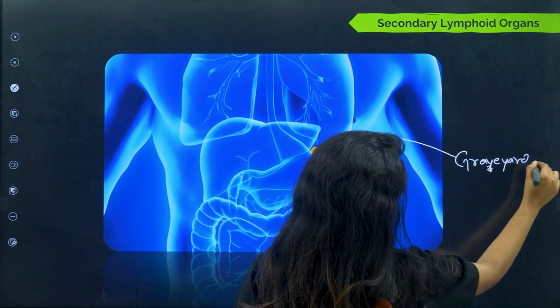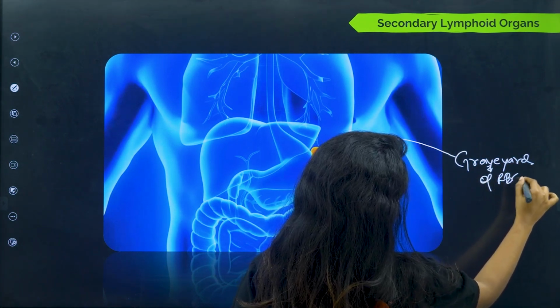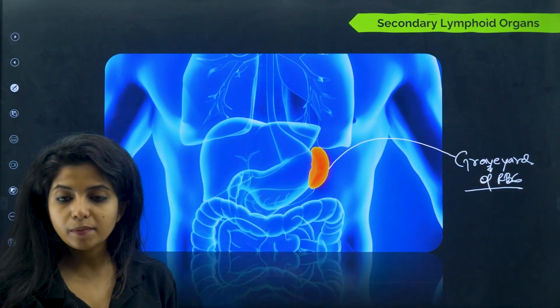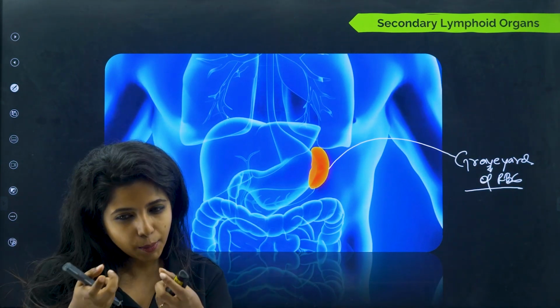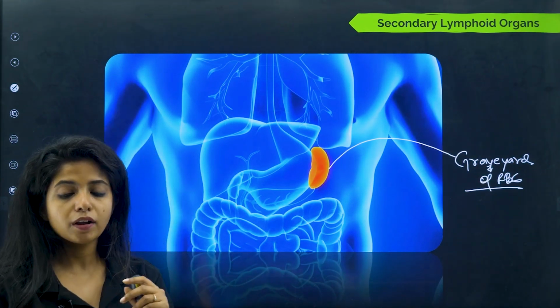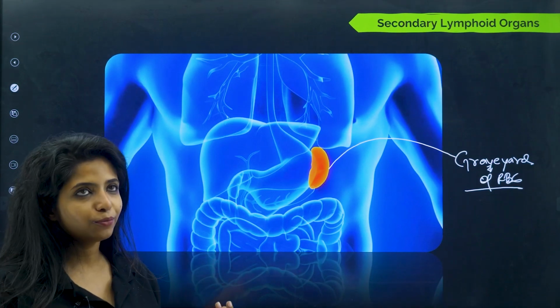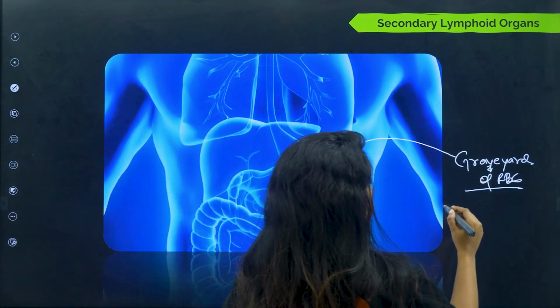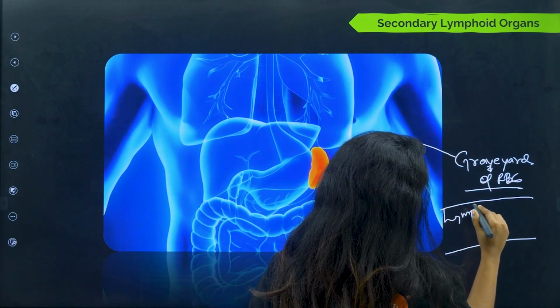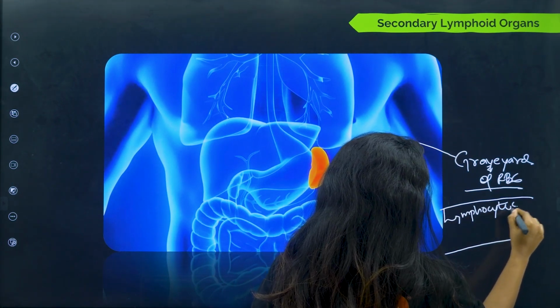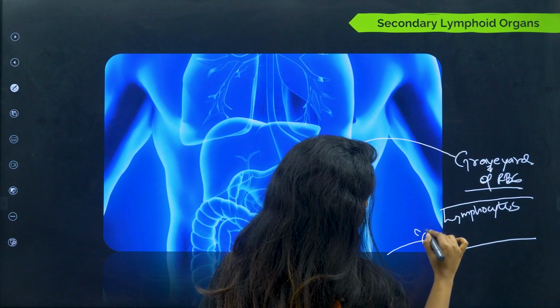Graveyard of RBC, because here the old, worn out RBCs are being killed, and their hemoglobin, all the proteins, iron and everything is taken back for formation of new blood cells. But spleen is also an organ that has enough lymphocytes. So lymphocyte is there, and an old, worn out RBC comes in.